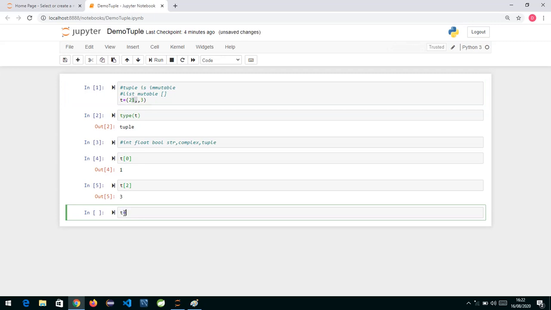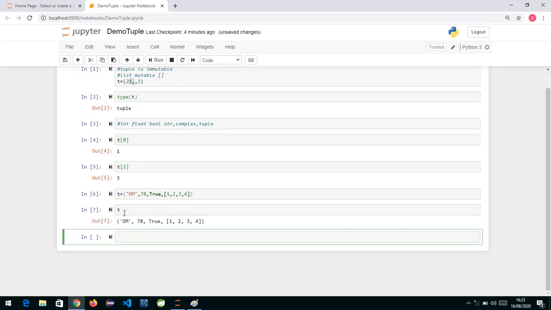If I create a tuple like this, a tuple can consist of any type of objects. Suppose I write a name, Om, then 78, then True, and then a list 1, 2, 3, 4. So I am having heterogeneous elements, and if I press enter and check t, it's perfectly fine. Like a list, a tuple is also a collection of heterogeneous data.